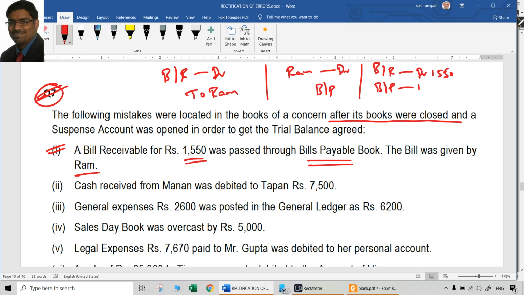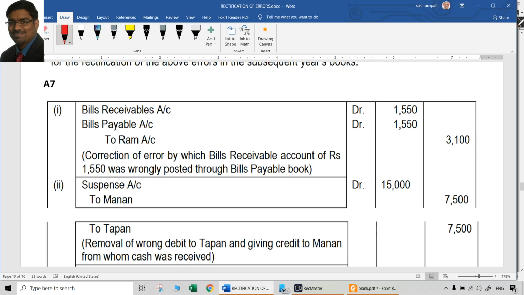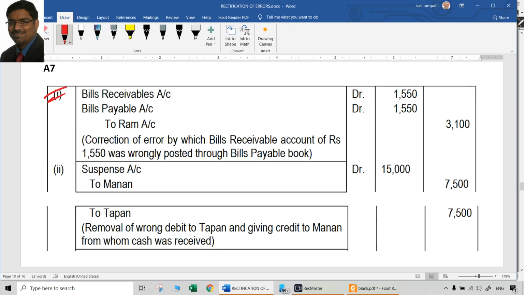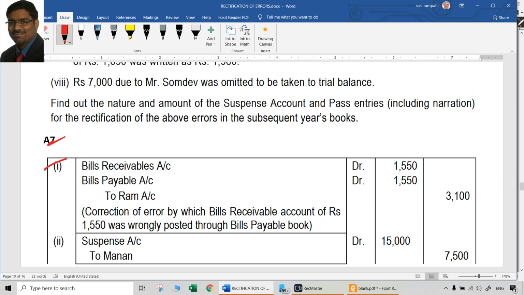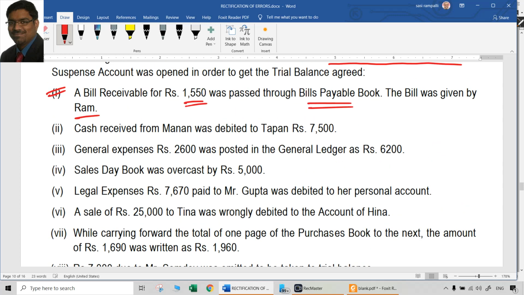Bills payable account now should be cancelled, which was earlier unnecessarily created. To Ram, that should be double, 3100. So that is the entry. I think this entry was also there. Don't try to remember the entries. Logically, it is the same thing, what we already discussed.